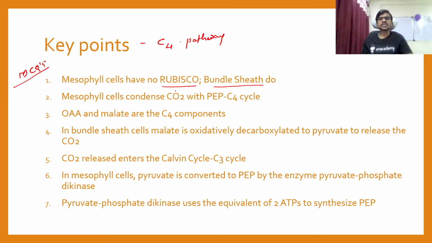Okay, so in a C4 pathway, rubisco is present in a bundle sheath cell, and in a C3 pathway, rubisco is present inside of a mesophyll cell. Okay, the mesophyll cell contains CO2 with a PEP, and the compound is a C4, that is the oxaloacetic acid, and that's why we call it a C4 cycle. Okay, oxaloacetic acid and malate are the C4 components.